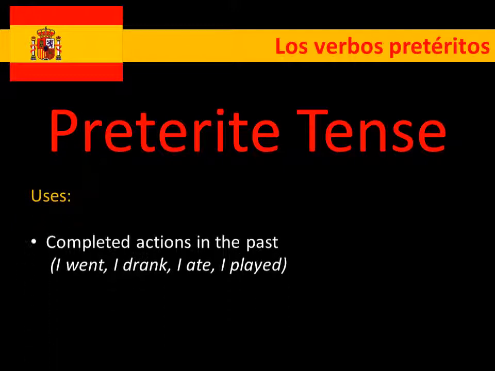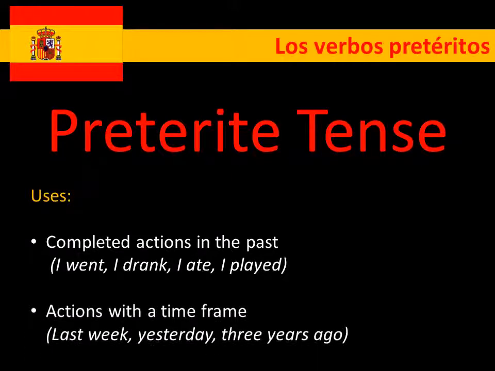So the first one, we're looking at completed actions in the past. Very simple things like I went, I drank, I ate, I played, them sorts of things. Things that are totally completed. Also, often actions with a time frame. So we'll look at things like last week. So we could link these together: last week I went, yesterday I drank, 3 years ago I played. Okay, so that's the uses.